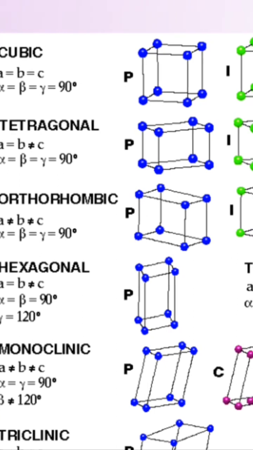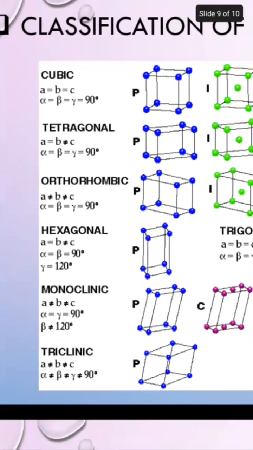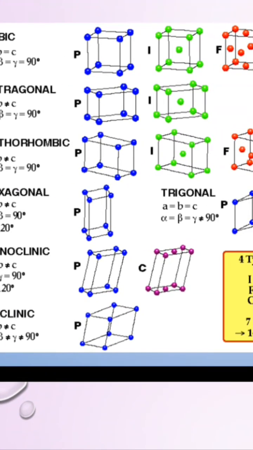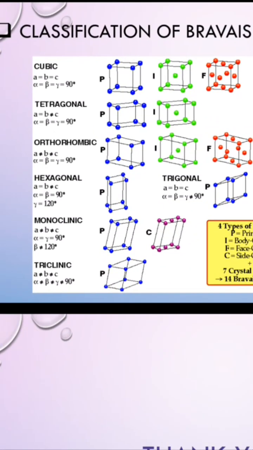At this condition, cubic satisfies all 3 types: primitive, that means atoms are arranged at the vertex of the cube, another at the body center, and another at the face center.